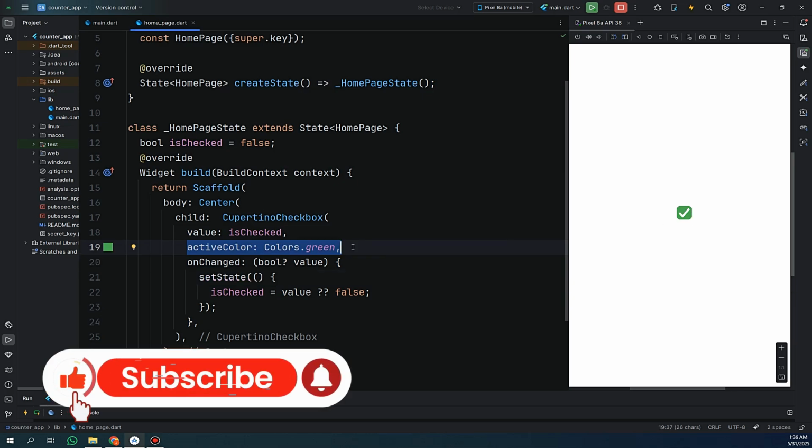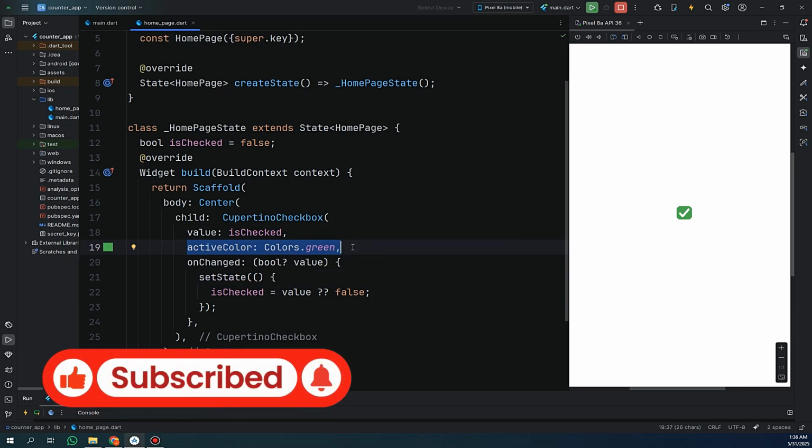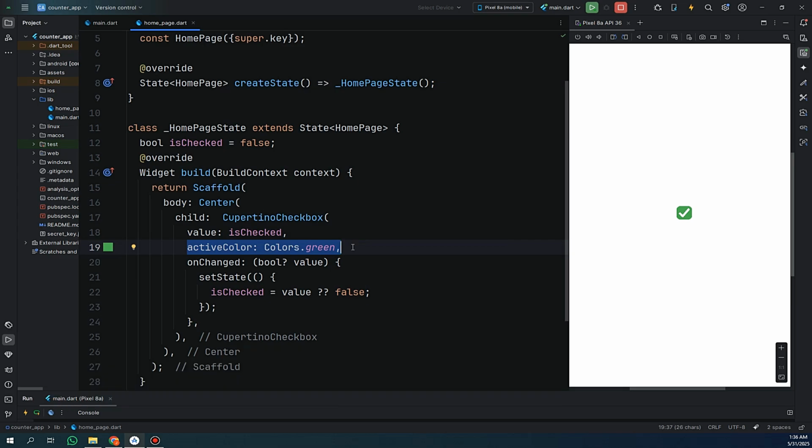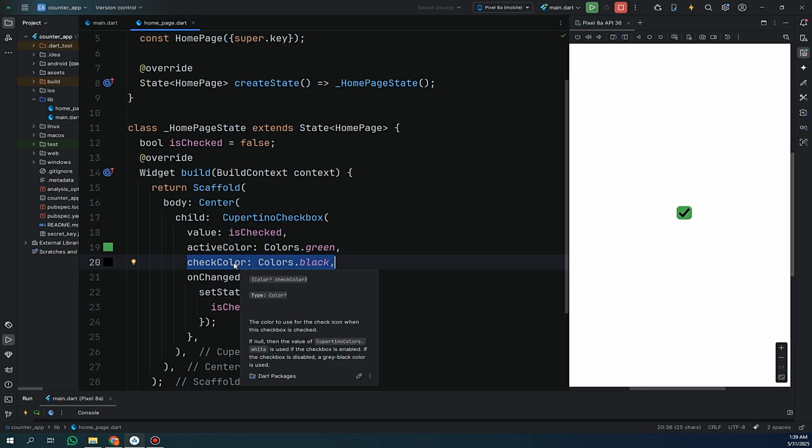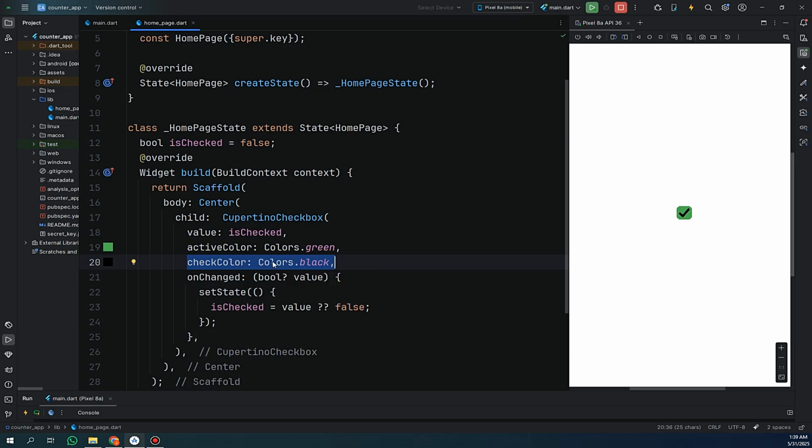activeColor controls the color of the checkbox when it's selected. By default, it's blue, but you can change it to match your theme. You can also change the check color by using this property and providing any color here.